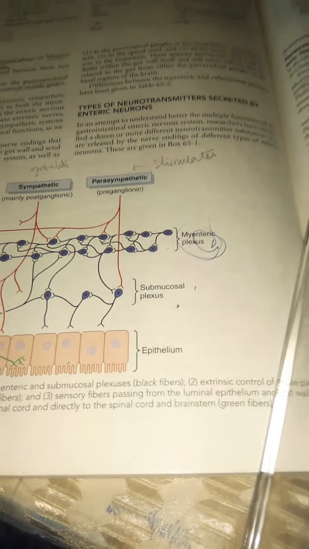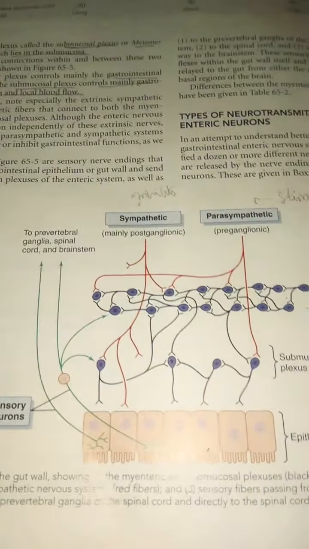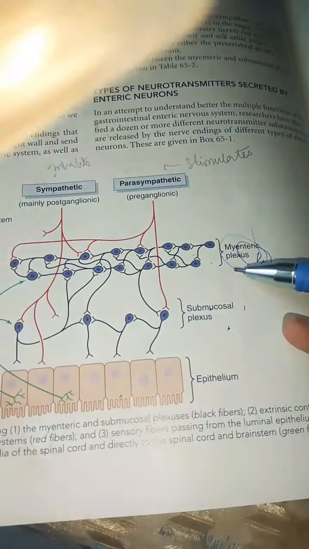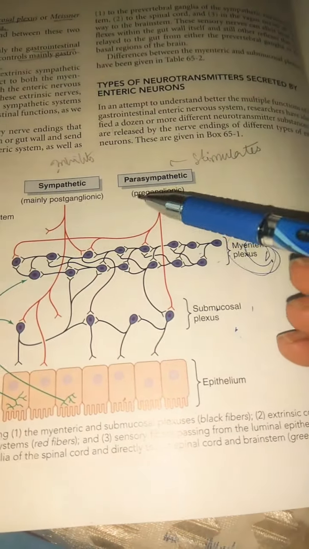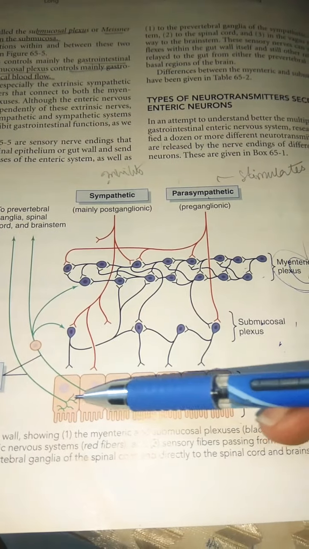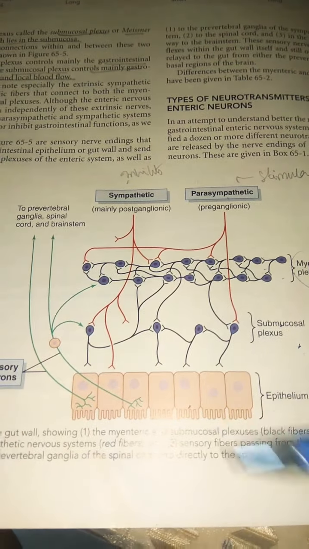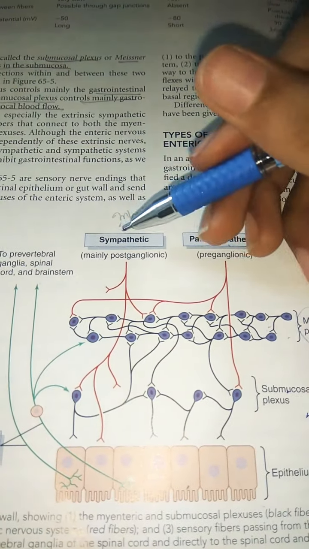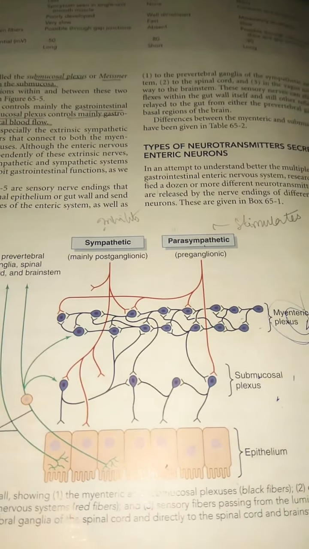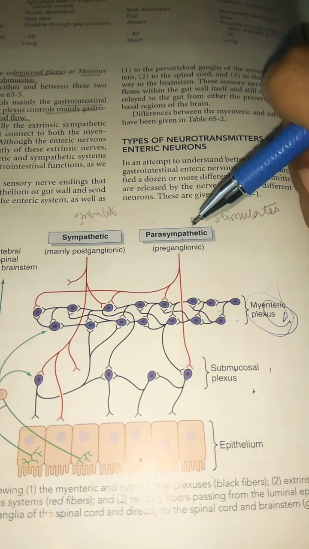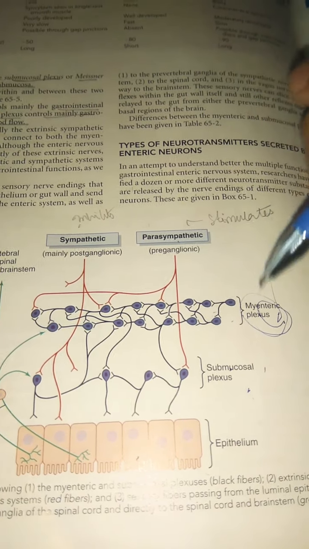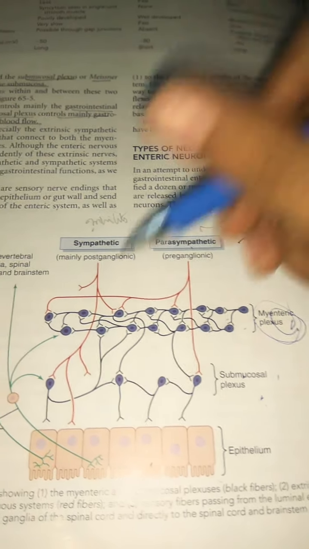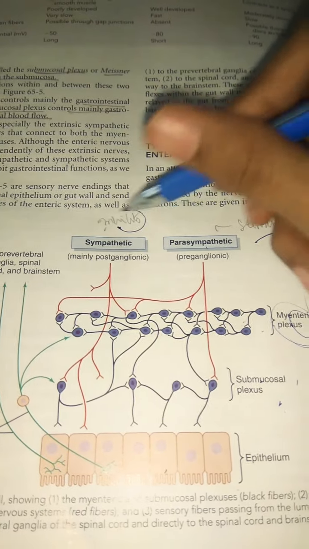You can see here that both the submucosal plexus and myenteric plexus have parasympathetic and sympathetic supply. But remember, parasympathetic is mostly preganglionic, whereas sympathetic is mainly postganglionic. Always, the parasympathetic nervous system, in the case of the GIT, mainly stimulates the GI system, whereas the sympathetic nervous system inhibits the GI system.